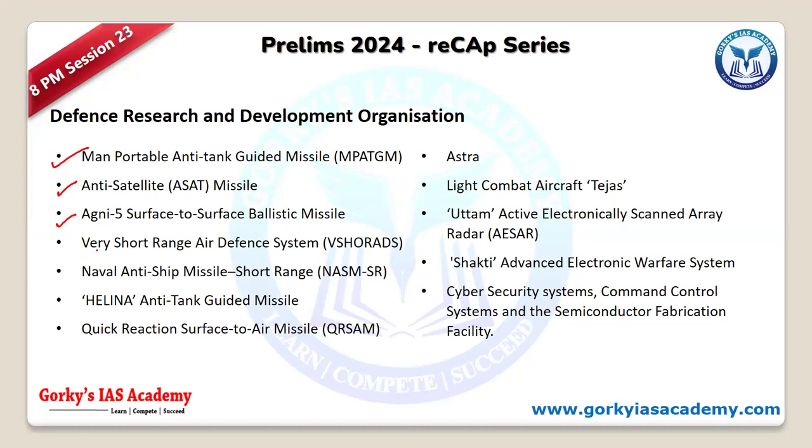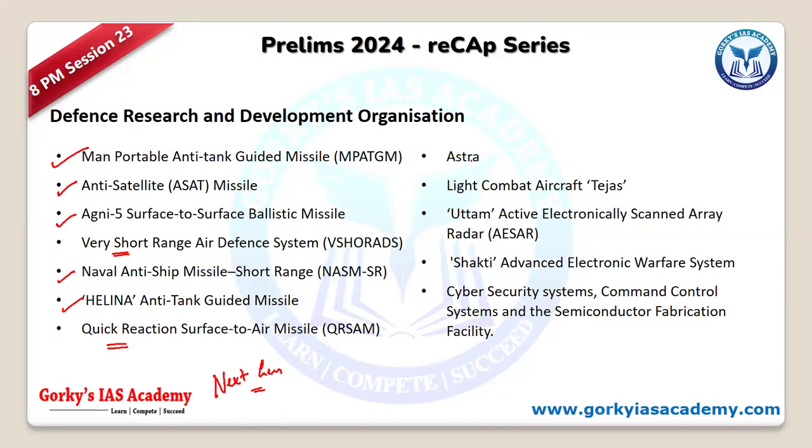And similarly, the QR missiles or the very short range missiles or mid-range missiles, all these are some of the unique missiles which are in the next generation. All these are next generation missiles that we are now using. In the first session also we saw how these missiles have been transformed, right?